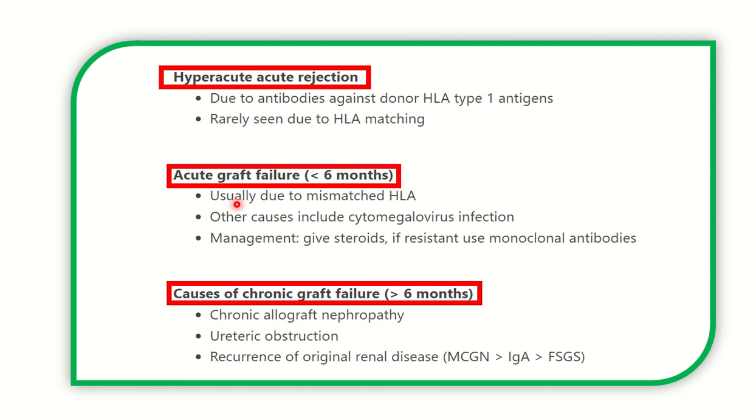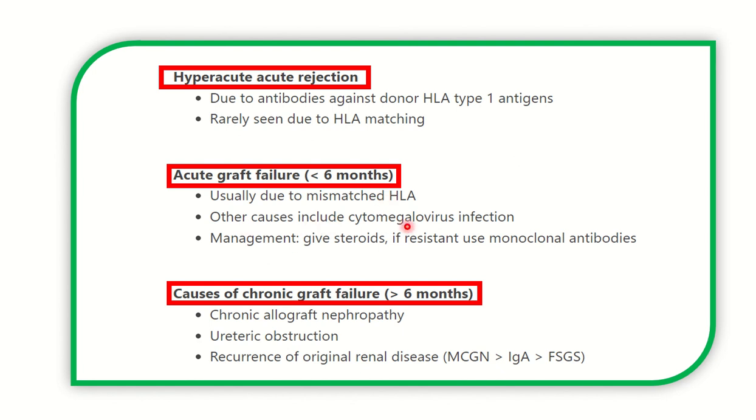Then acute graft rejection occurs within the first 6 months of the transplantation, and it usually occurs due to mismatched HLA. If there is a mismatch at some point of the HLA, then graft failure gradually occurs. Other causes include cytomegalovirus.